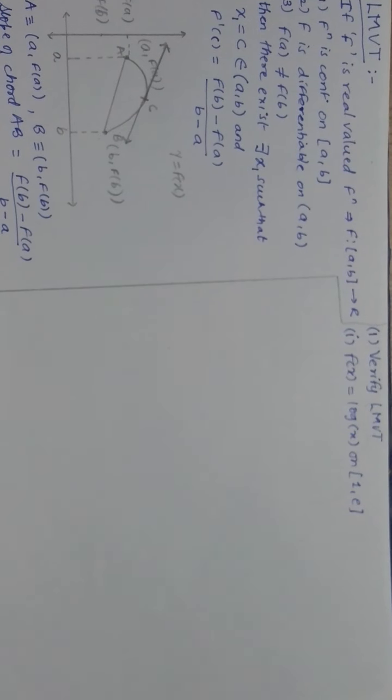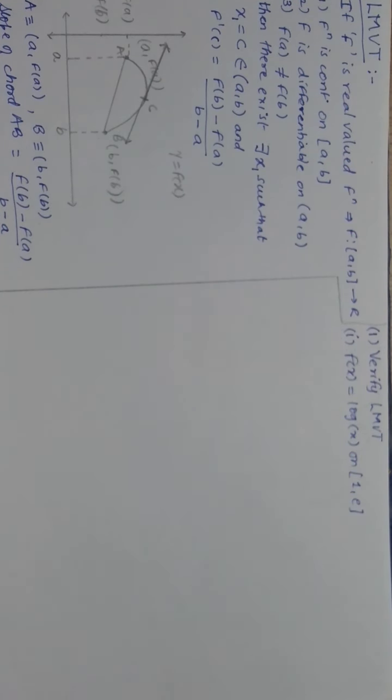Now let us verify LMVT. The function f(x) is defined as log x and the domain given is 1 to e, that is 1 and e both included. Condition number 1 says, according to the statement, that the function must be continuous on the closed interval 1 to e. Now you know that the log function is a smooth curve, so it is already continuous, you can write directly.